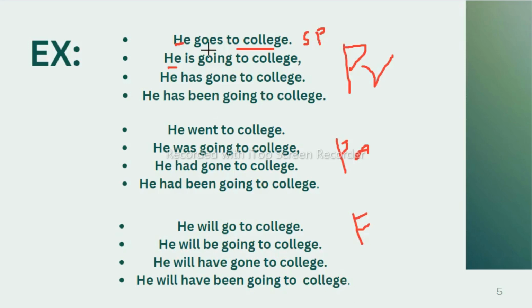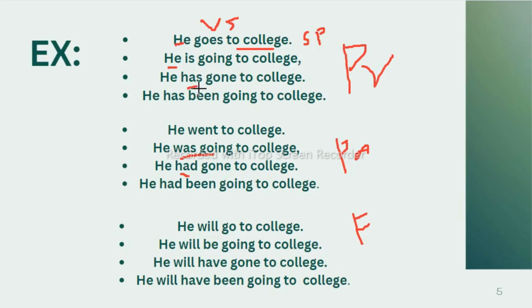Now, here you can see if goes is there, V5 is there, you can identify it is talking about the simple present. And if be plus V1 plus ing is there, like is going, you can see that it is the present continuous. If was is there, then it is definitely a past continuous. If had plus V3 is there, then it is the past perfect.